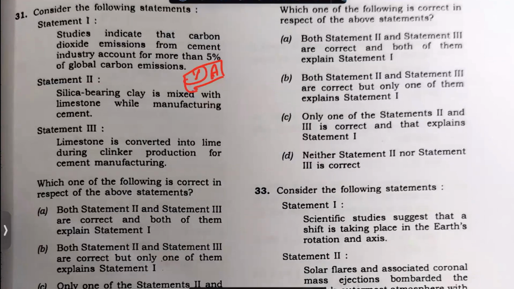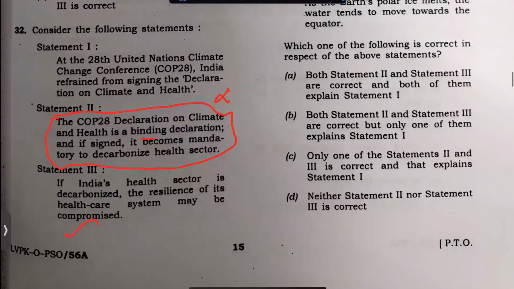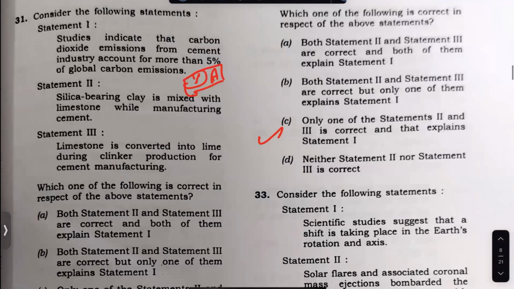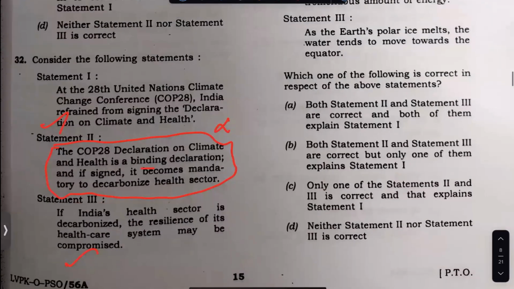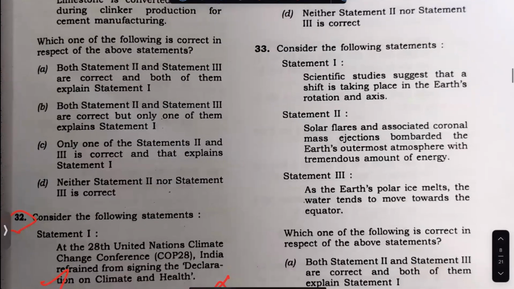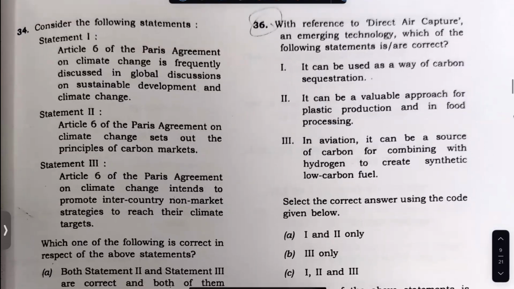Because in this, if one statement is wrong, the other statement has to be, if India is, this is true, and this is also true. So you should go for questions like this. I'm not going to take it as an easy question. Maybe we'll keep it as a question. This also, wait for the detailed analysis. It's a tough question. We wait for it. This question also we'll wait.